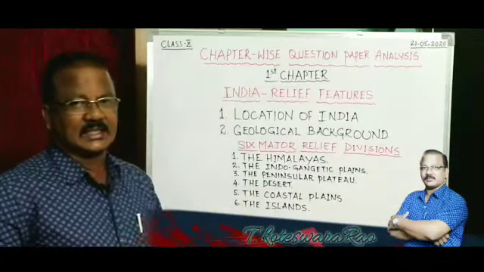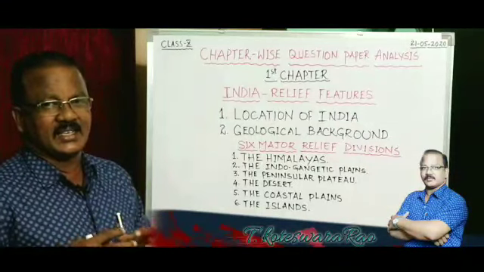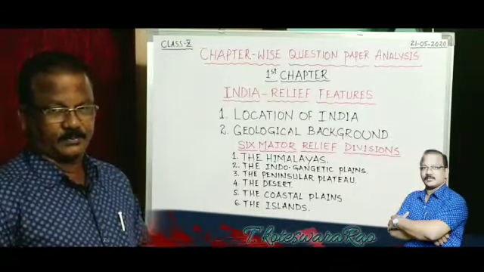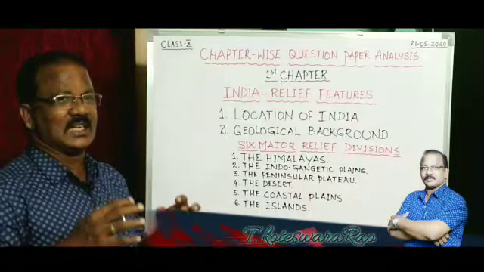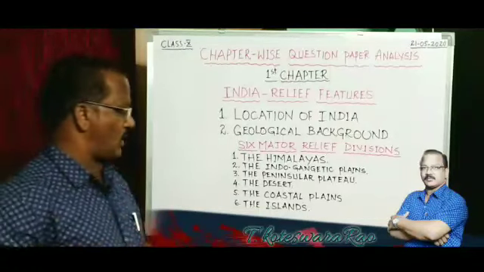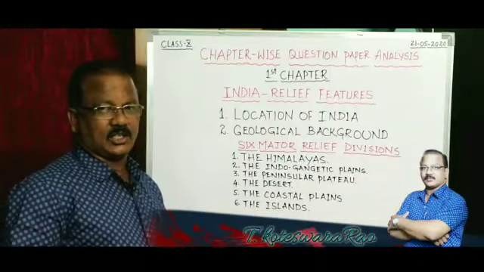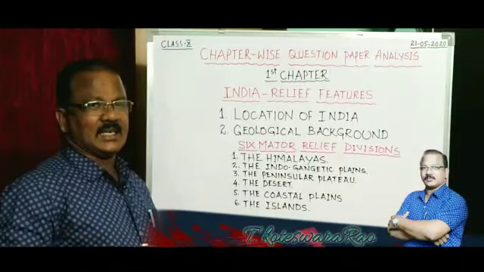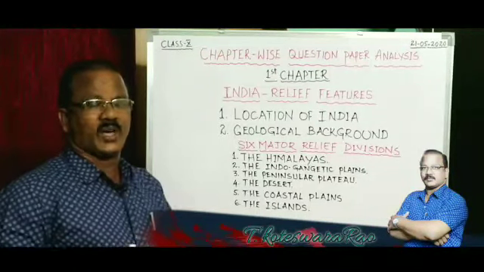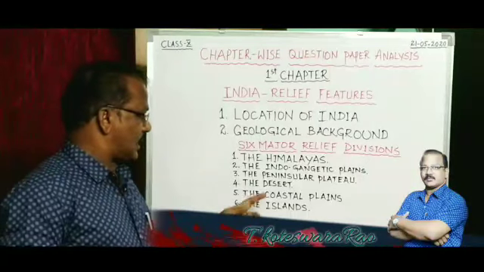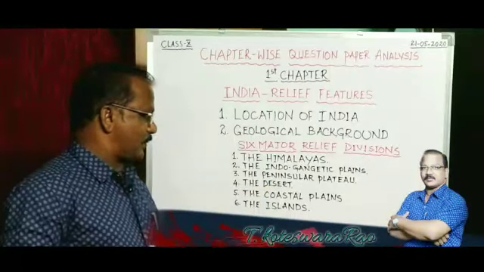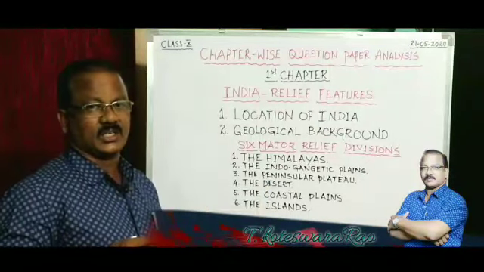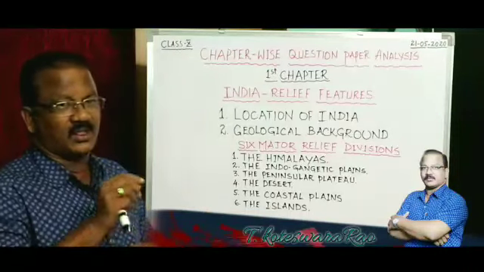What is the Great Indian Desert also called? That is also a question. What is the Great Indian Desert also called? The Great Indian Desert is also called the Thar Desert because it extends to 2 lakh square kilometers. And here you will get one essay, that is, write an account on Thar Desert.